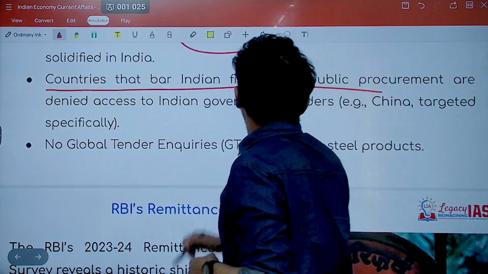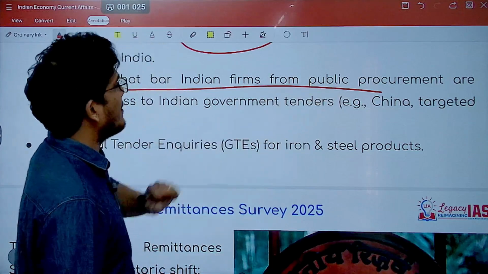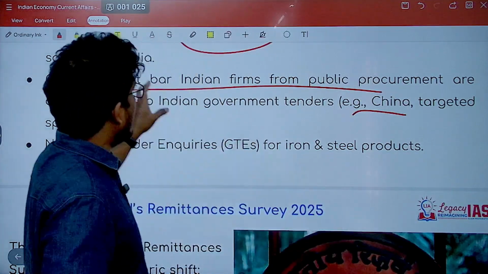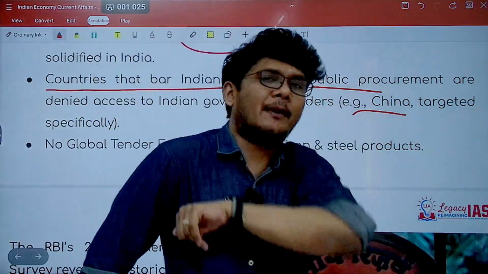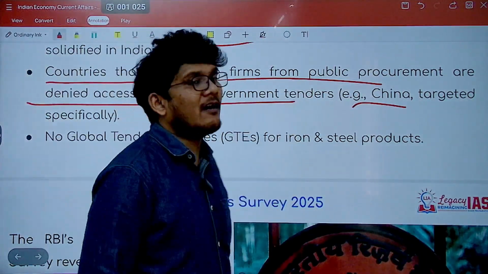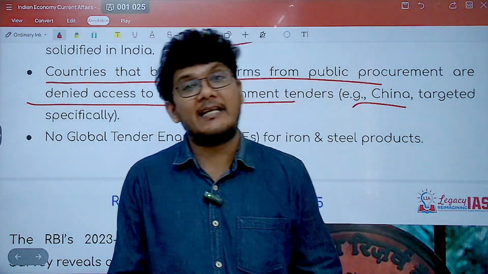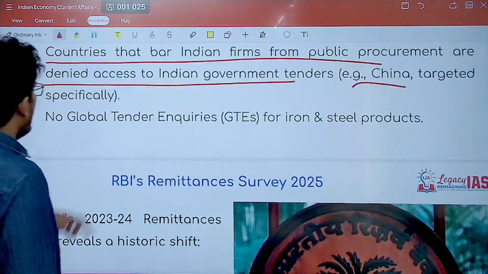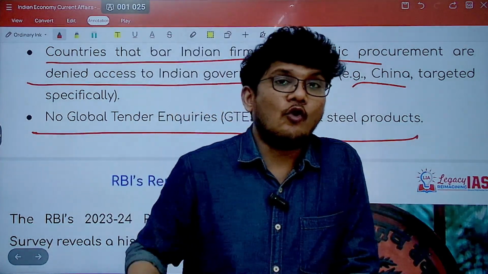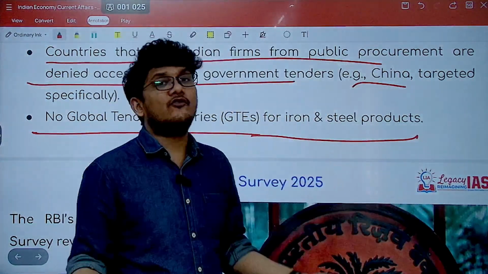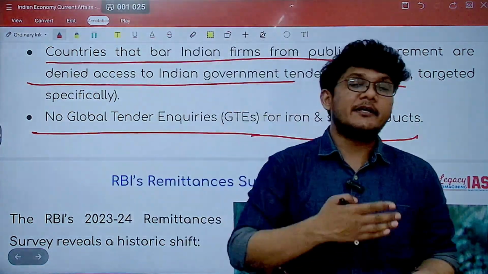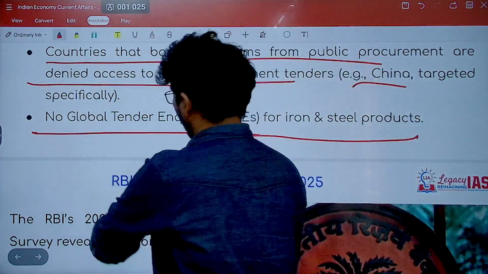Countries that bar Indian firms from public procurement, let's say China, for example. China has barred Indian firms from procuring steel for their public projects. We will also bar such countries. They will be denied access to Indian government tenders. That's the reciprocal clause. Also, no global tender inquiries for iron and steel products, because you want to consume it first for your Indian requirement itself, so that our imports go down and we become self-reliant.